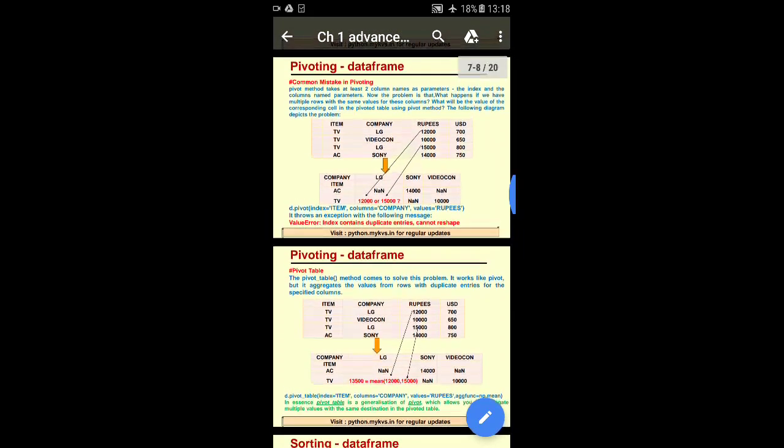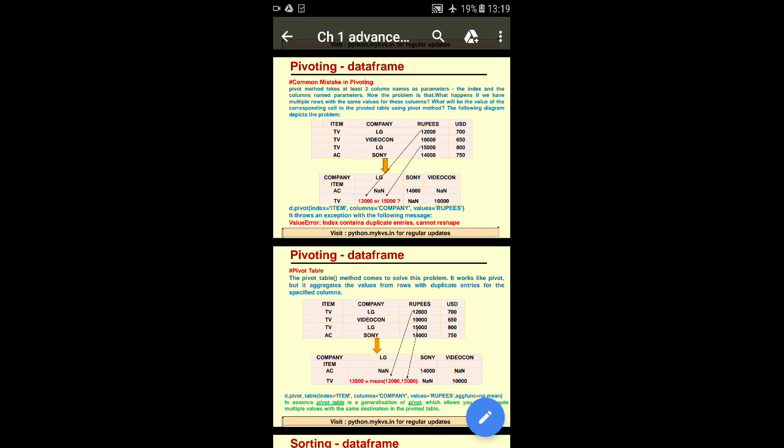Good morning, children. Now we are going to discuss common mistakes in pivoting data frames. Pivot methods take at least two column names as parameters, the index and the columns parameters. Now the problem is, what happens if we have multiple rows with the same values for these columns? What will be the value of the corresponding cells in the pivot table using the pivot method?